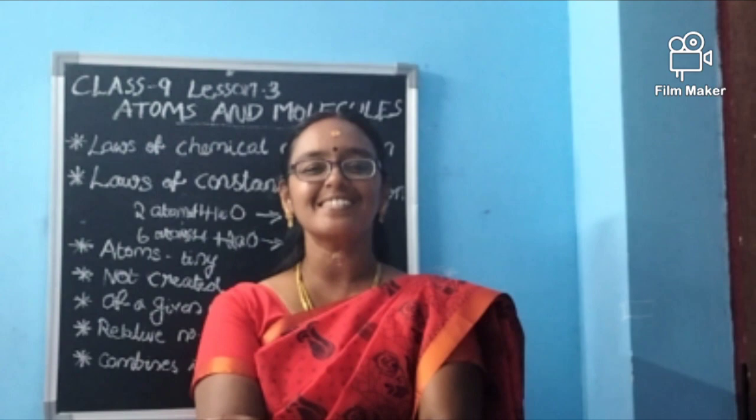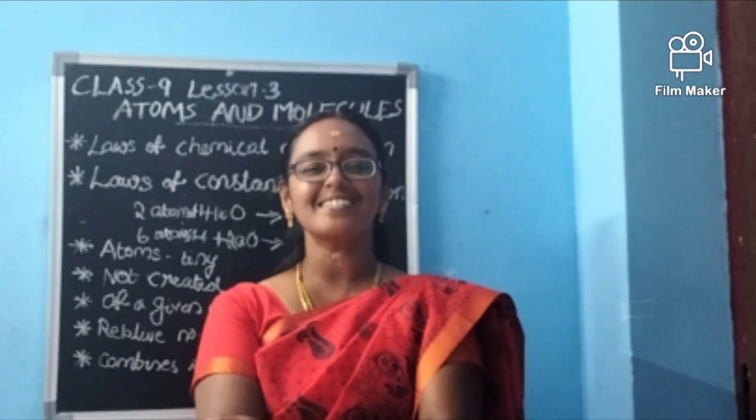Second is the law of constant proportion. That means when elements combine to form some other thing, the proportion of the elements remains constant. For example, consider water. H2O is the formula for it, isn't it? So we know H2O means 2 hydrogen is needed and 1 oxygen is needed, isn't it, ma'am?